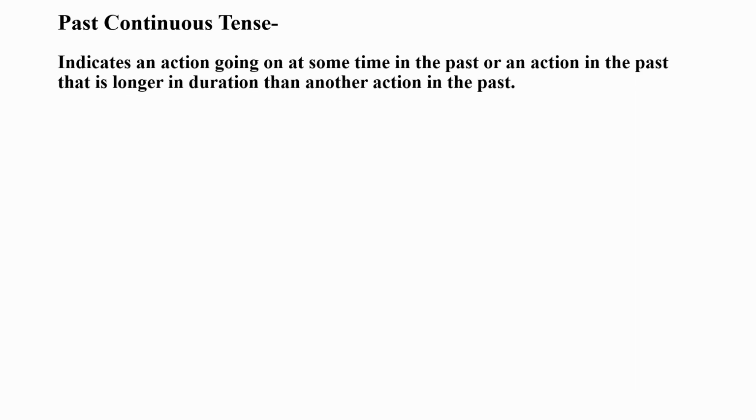So students, now let us learn about past continuous tense. It indicates an action going on at some time in the past, or an action in the past that is longer in duration than another action in the past. As in simple past tense, we have studied that the action started in the past and it also ended in the past.